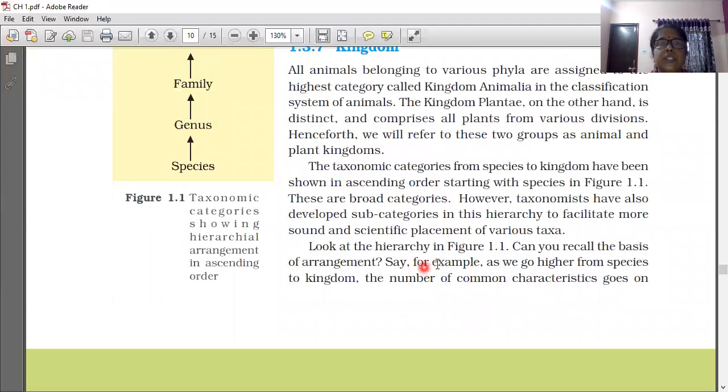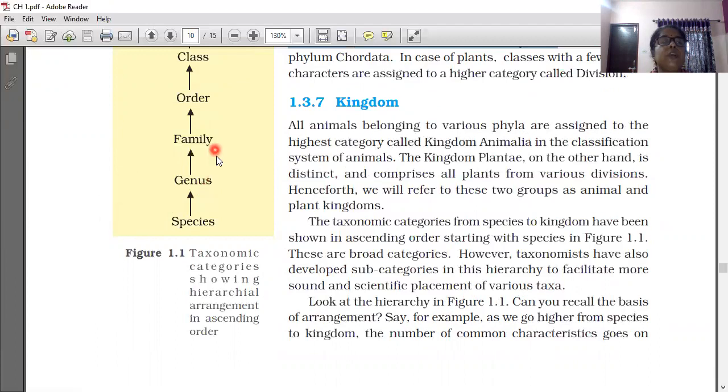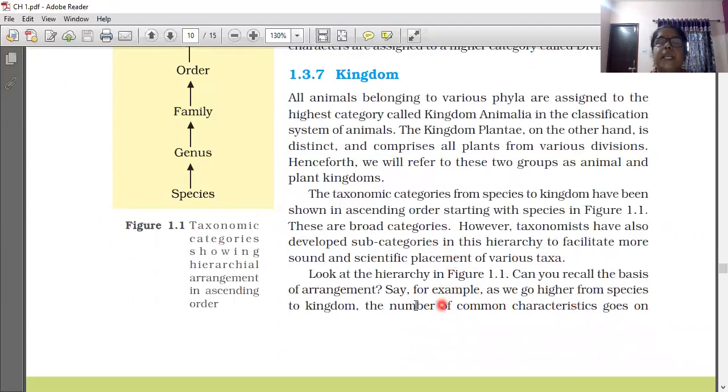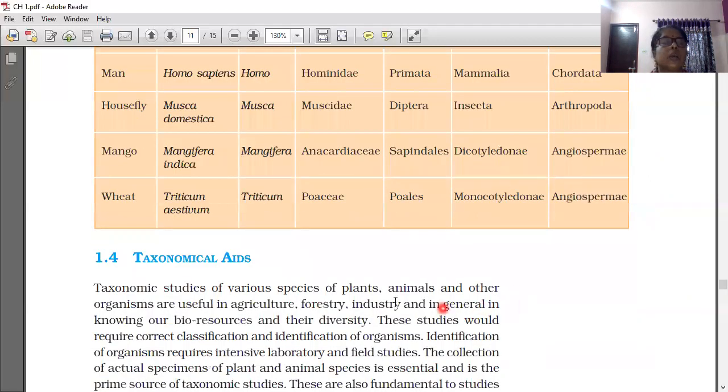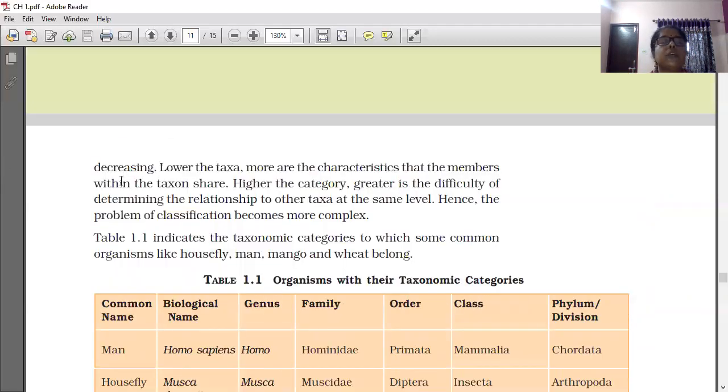Can you recall the basis of arrangement? On what basis are these arranged? As we go from species to kingdom, the number of common characteristics goes on decreasing. I already told you that when it goes from the lower level to the higher level, common characteristics and similarities are decreasing.